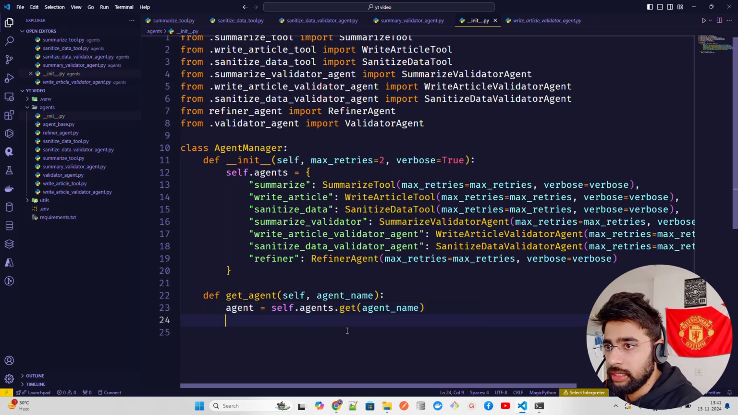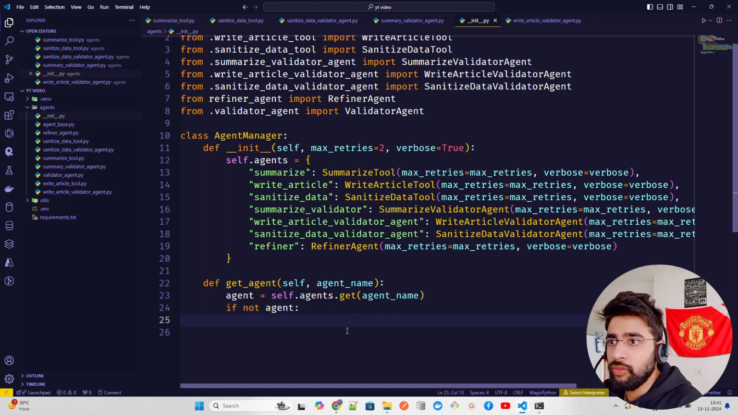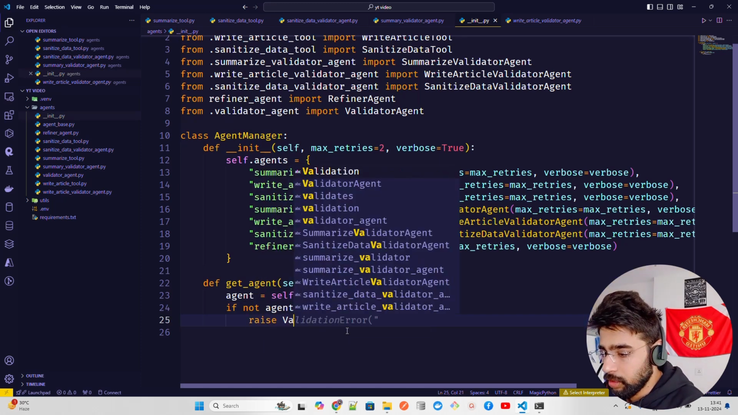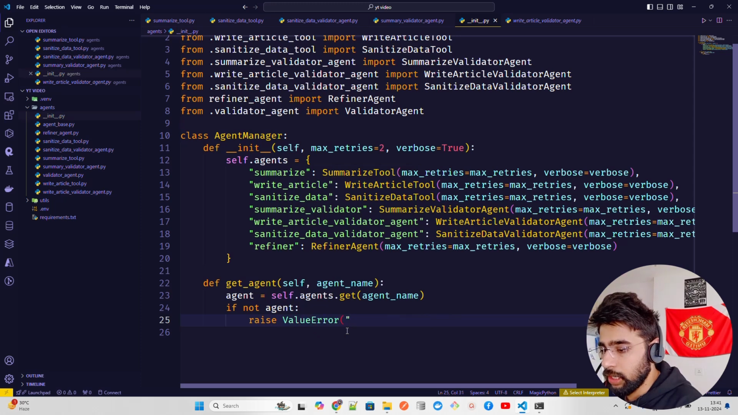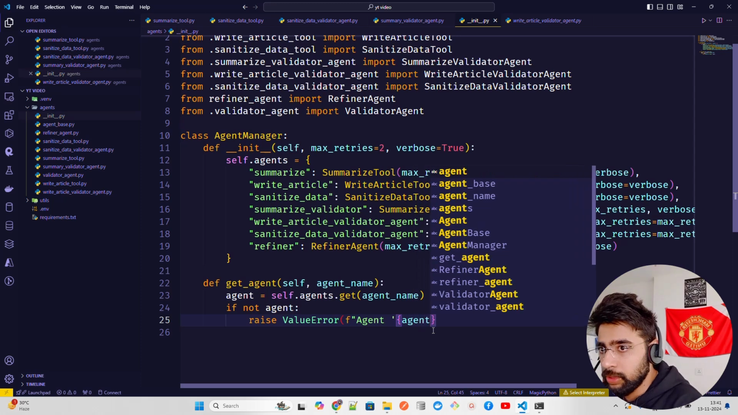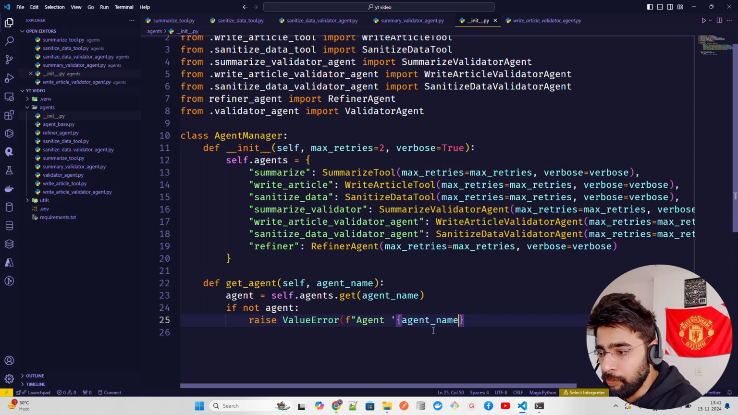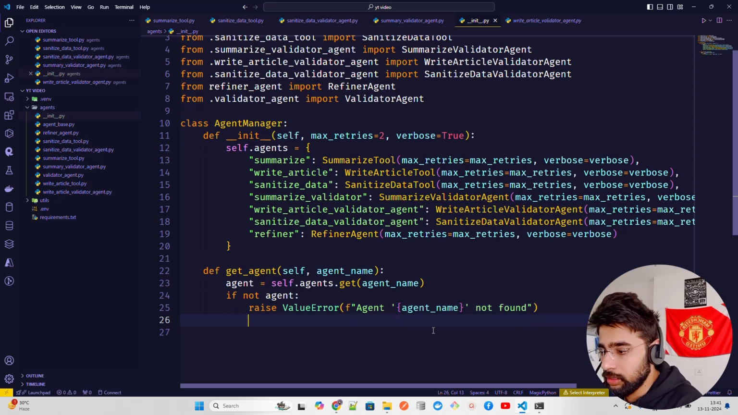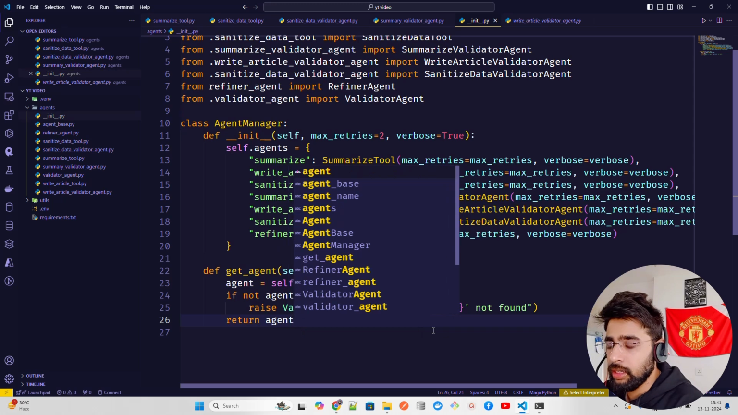Okay, now I'm going to say if not agent, then raise a value error. So let's do raise value error, and you can just say agent not found. Always better to give the name of the agent, so that should be agent name not found or something. And then just return the agent over here. That's what we do with agent.